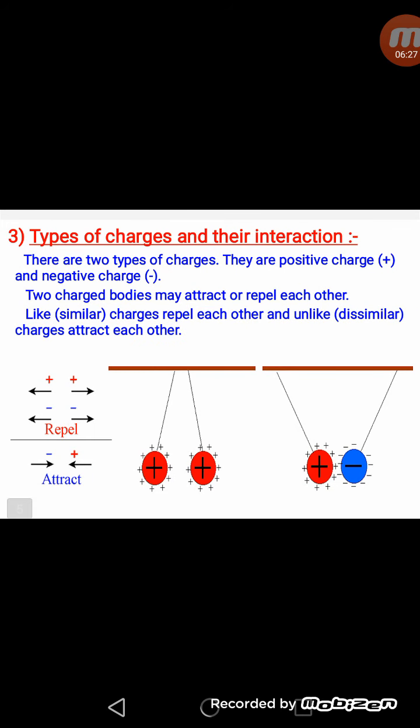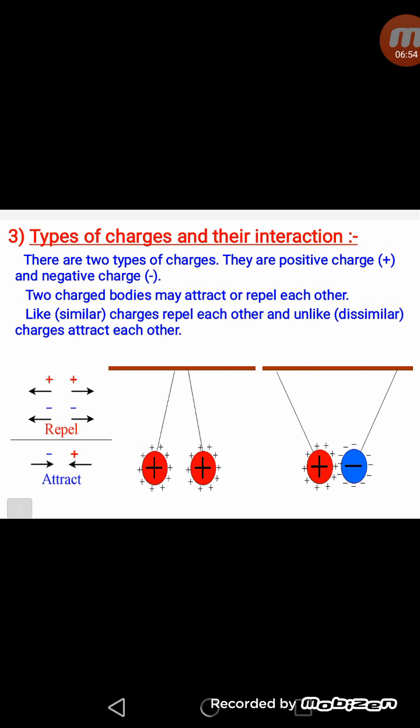Now, as we know, there are two types of charges, positive charge and negative charge. In the same way, as I told you earlier, we can also introduce charge by conduction. You should know what conduction is. The process by which electric charge is produced in a conductor or in any object by bringing a charged object in contact with it is called charging by conduction.